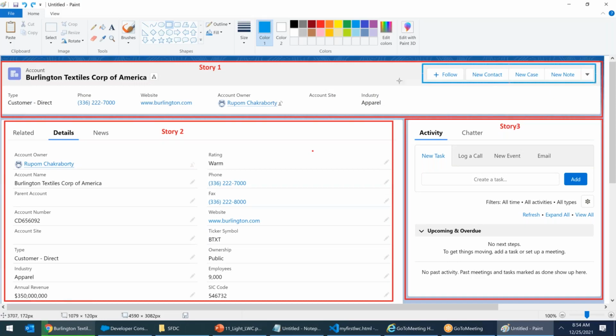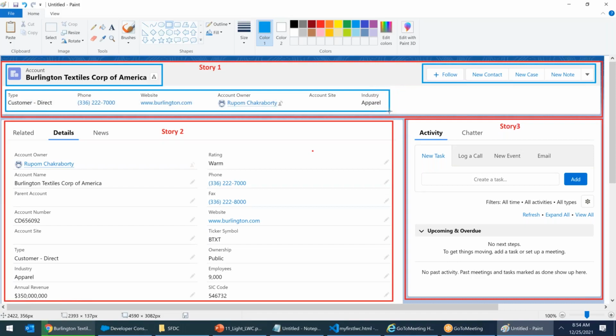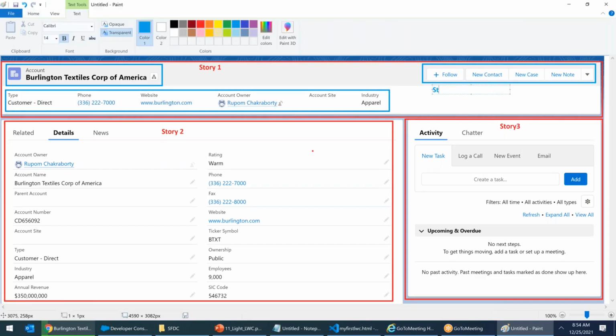First one. Second piece. Third piece. Total, there are three things. If I do this, then I will get story one. So this is story 1.1, story 1.2, and this one is story 1.3. 1.1 plus 1.2 plus 1.3 will give you story 1.